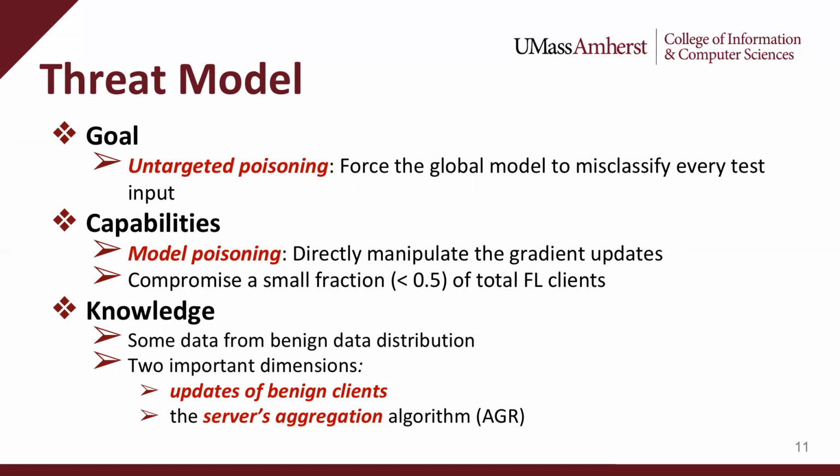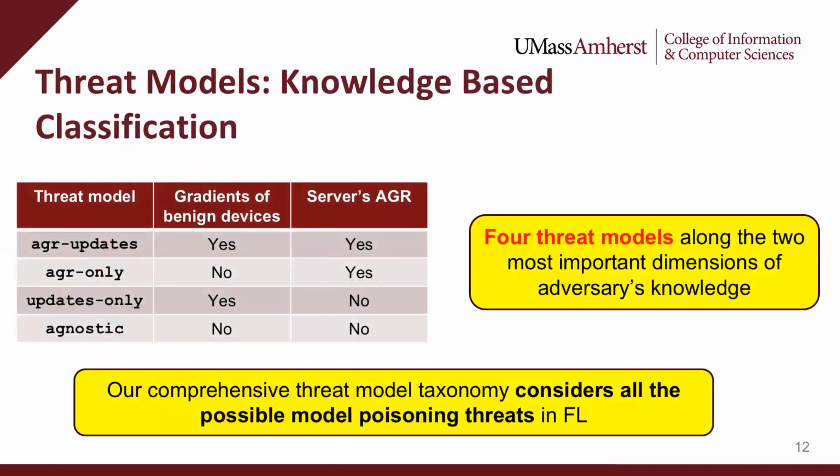In terms of the adversary's knowledge, first we assume that the adversary has some data from the benign data distribution, and next we consider the two most important dimensions of the adversary's knowledge in FL: knowledge of the gradient updates of benign clients, and knowledge of the server's aggregation algorithm. We consider all the four possibilities combining these two dimensions and note that these possibilities encompass all of the possible untargeted model poisoning threats in federated learning. Note that our work is the first to give a general framework that can be used to systematically design both aggregation-tailored and aggregation-agnostic attacks.